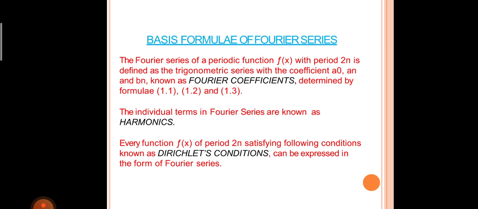What is the basic formula of Fourier series? The Fourier series of a periodic function f(x) with period 2π is defined as the trigonometric series with the coefficients a0, an and bn, known as Fourier coefficients, determined by the formulas 1.1, 1.2 and 1.3. The individual terms in Fourier series are known as harmonics. Every function f(x) of period 2π satisfying the following conditions, known as Dirichlet conditions, can be expressed in the form of Fourier series.